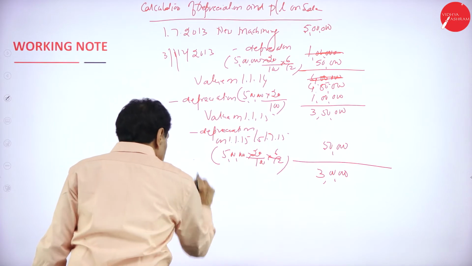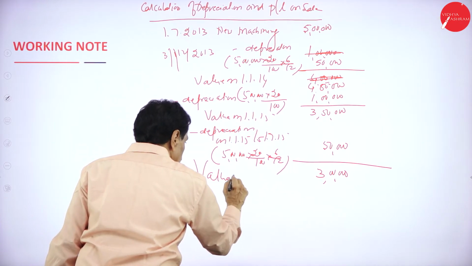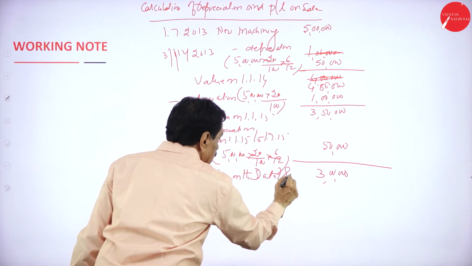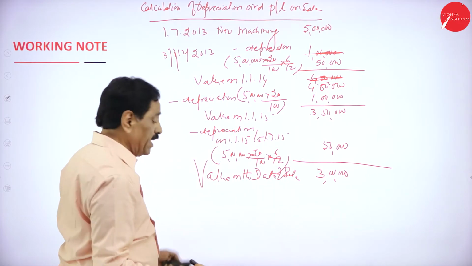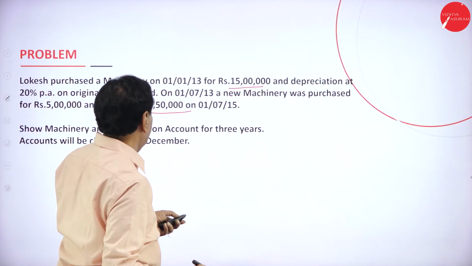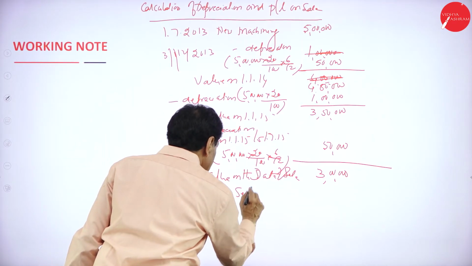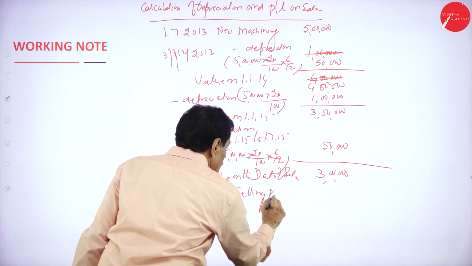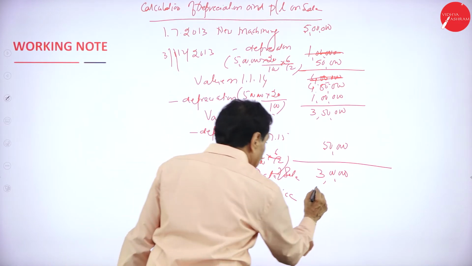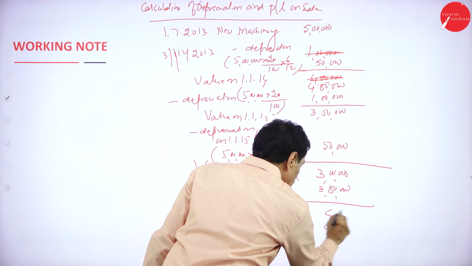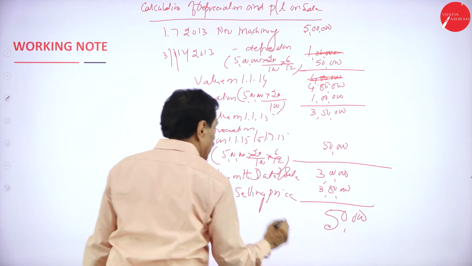Value on the date of sale is 3 lakh. It has been sold for 3,50,000, so 50,000 profit on sale.